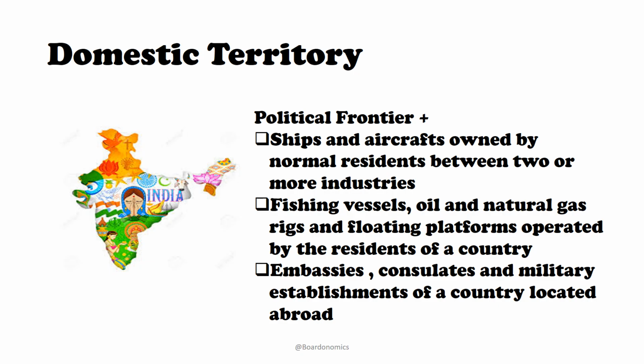For example, Air India's aircrafts which are moving between India and UK, India and USA, and many other countries. They may be moving between three countries as well. They may be going from here to Dubai and from Dubai to UK. So those aircrafts. Apart from that, ships of any Indian company or a shipping company, all the ships that they own, are moving in between the world. Wherever they are moving, they are a part of domestic territory of the country.